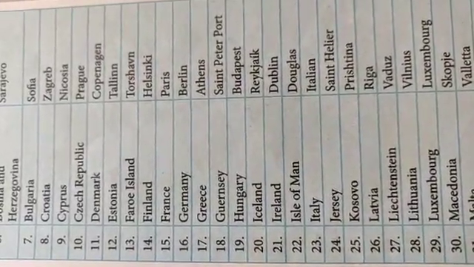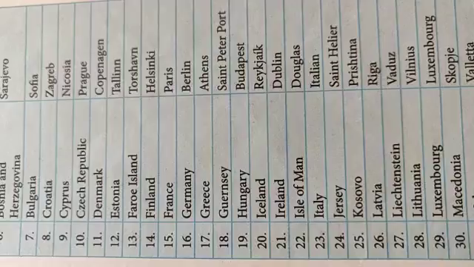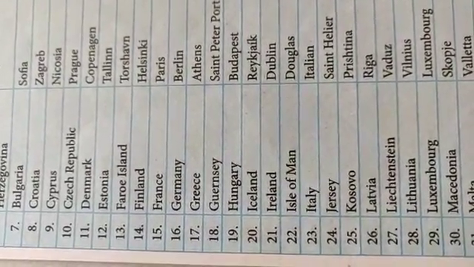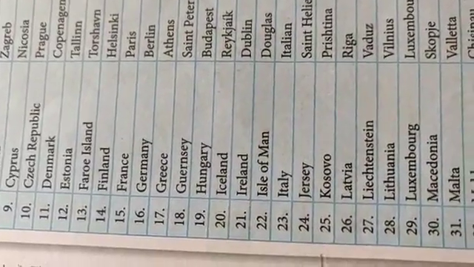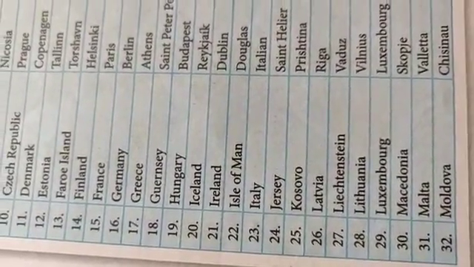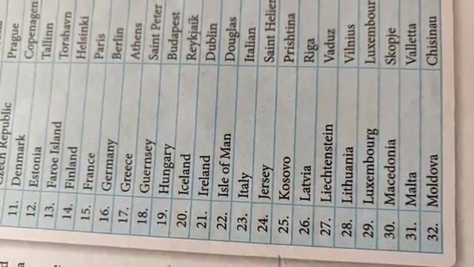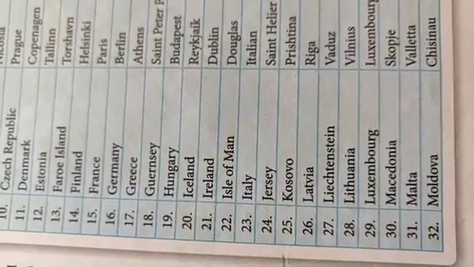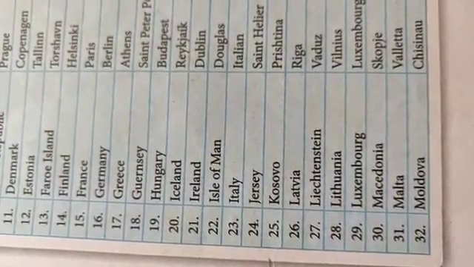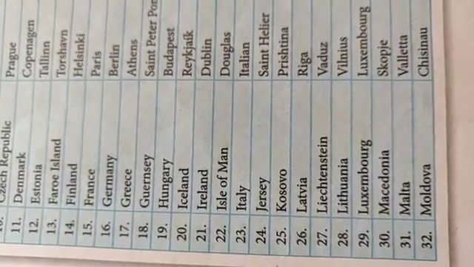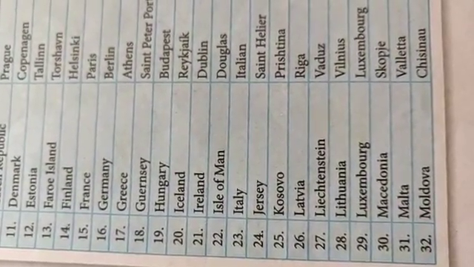Greece, Athens, Guernsey, St. Peter Port, Hungary, Budapest, Iceland, Reykjavik, Ireland, Dublin, Isle of Man is Douglas, Italy, Rome, Jersey is St. Helier, Kosovo is Pristina, Latvia is Riga, Liechtenstein is Vaduz, Lithuania is Vilnius, Luxembourg is Luxembourg, Macedonia is Skopje, Malta is Valletta and Moldova is Chisinau. These are the countries along with their capitals.